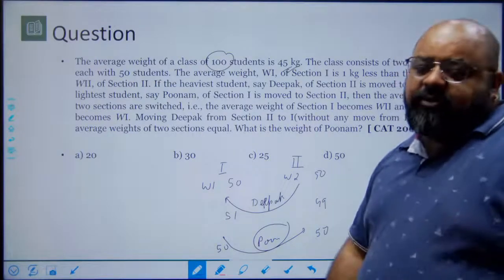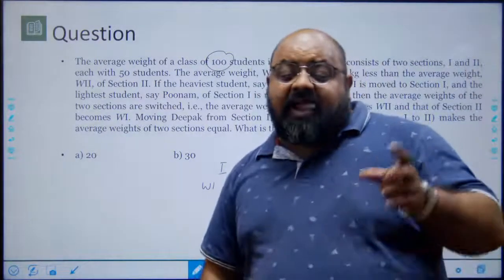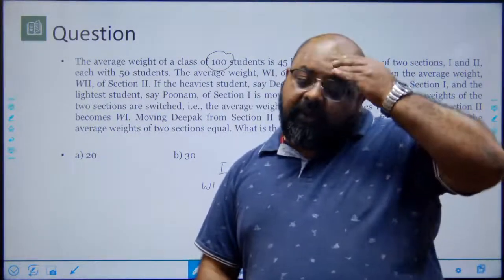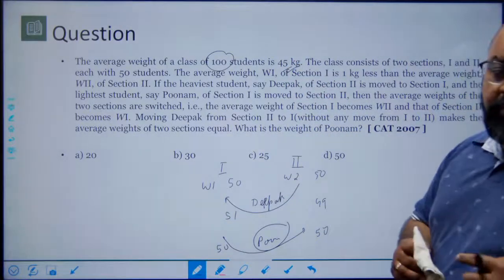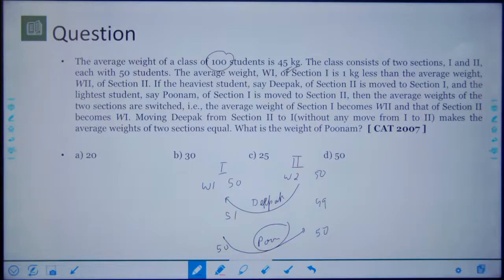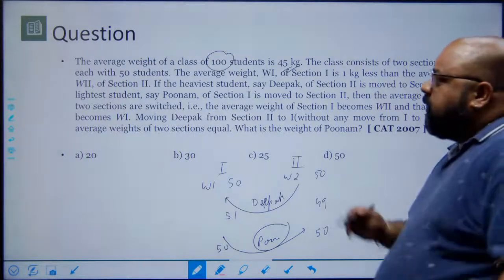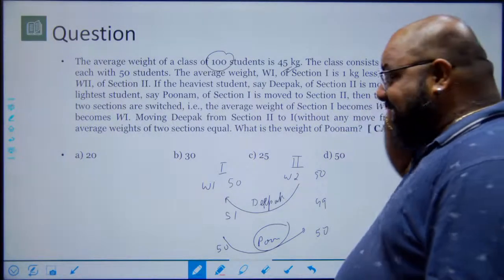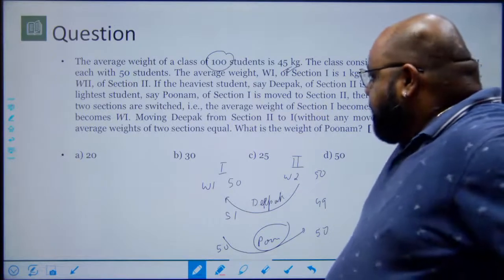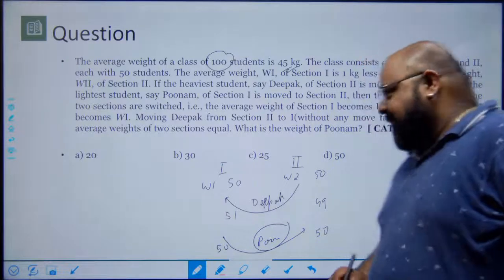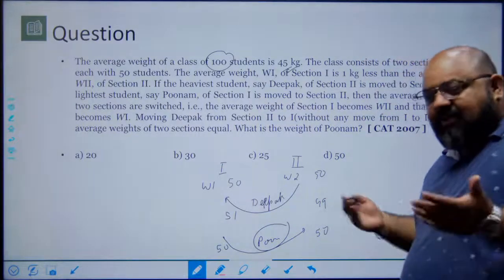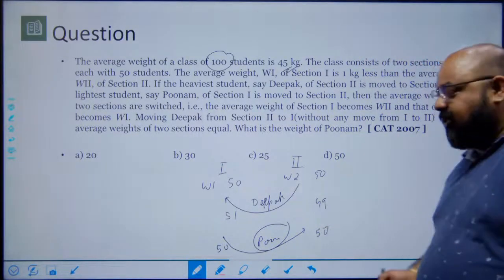The first thing that I want to do is find the value of W1 and W2. It says W1 and W2 have a difference of 1. What will be the value of W1 and W2? So if I look at this, I am not able to find W1 and W2 directly. Okay, so I'll go to what I know. I'll just equate the totals.